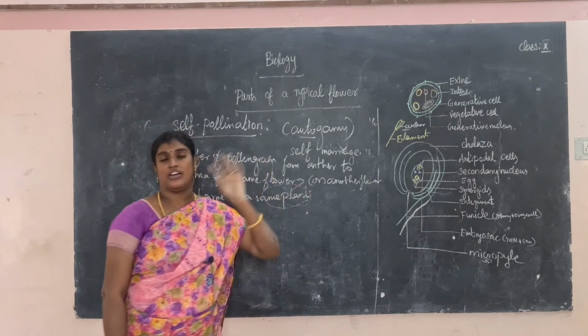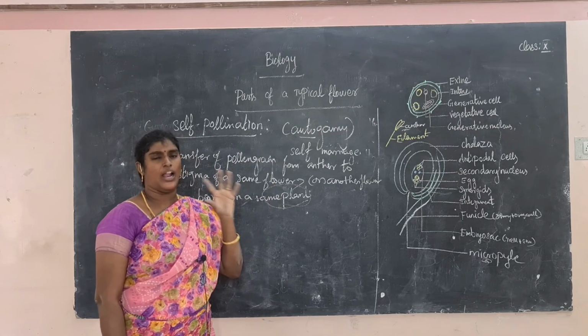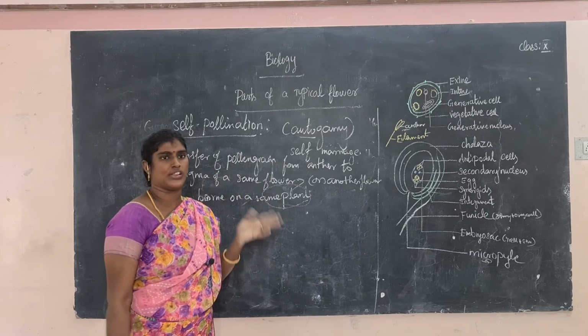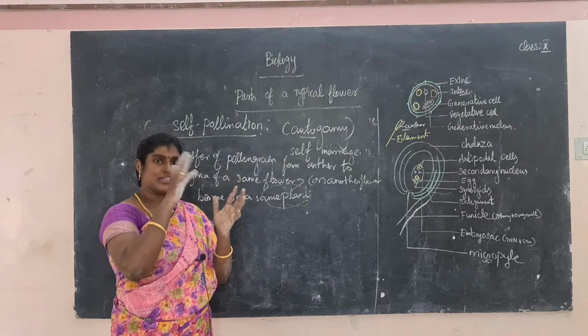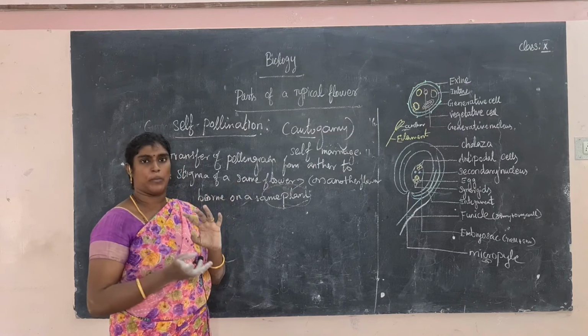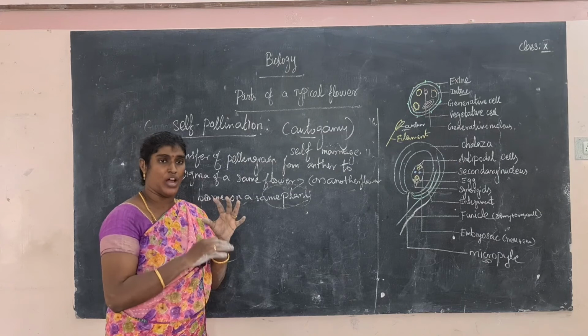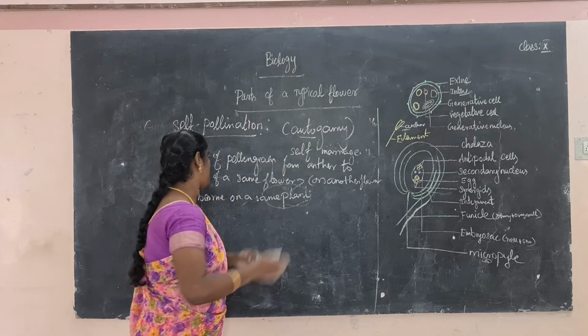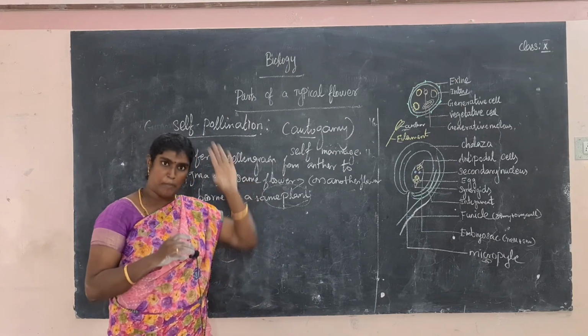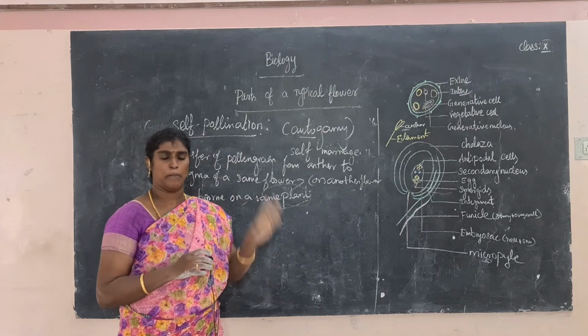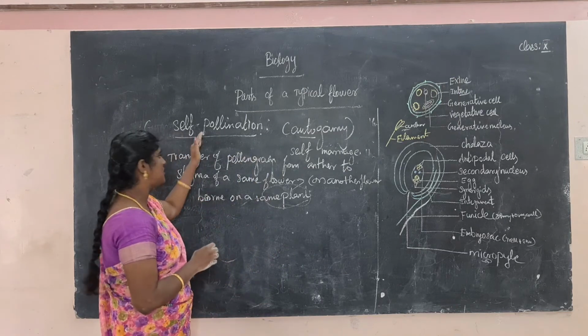For example, take Hibiscus rosa-sinensis: there are many flowers on the same plant. So whether the transfer is in the same flower or another flower, as long as it is the same plant, that is called self-pollination.